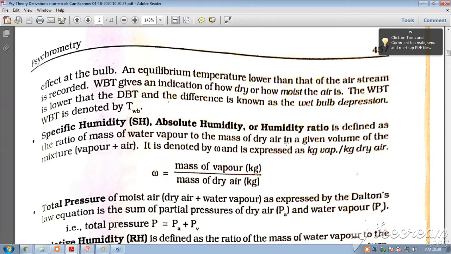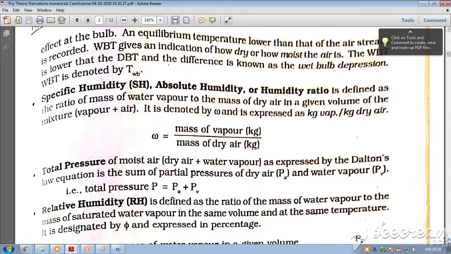Specific humidity. Specific humidity is defined as the mass of water vapor to the mass of dry air in the given volume of mixture, vapor plus air. It is denoted by omega and expressed as kg vapor per kg of dry air. Omega is equal to mass of water vapor in kg divided by mass of dry air in kg. Absolute humidity is also known as specific humidity or humidity ratio.